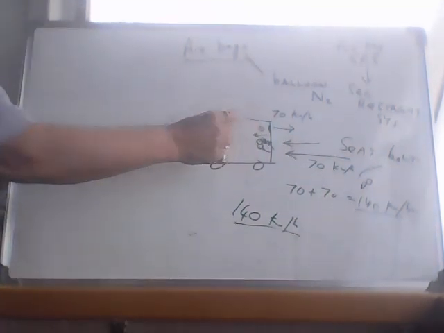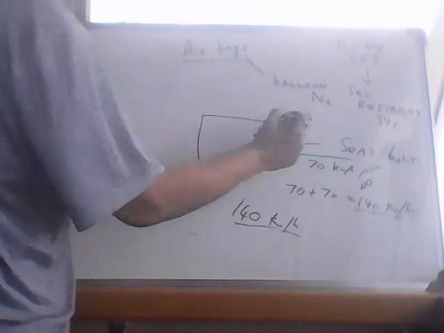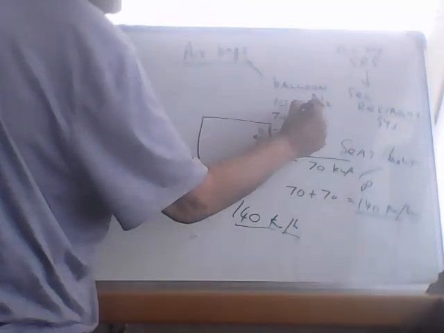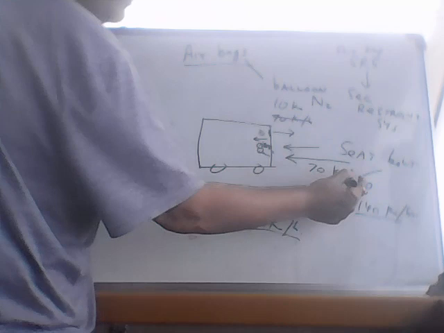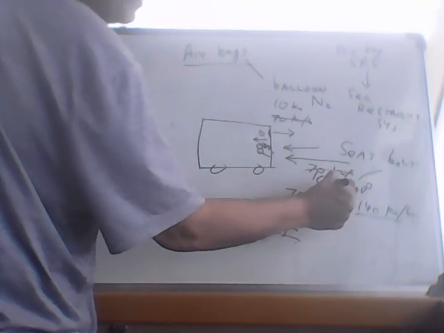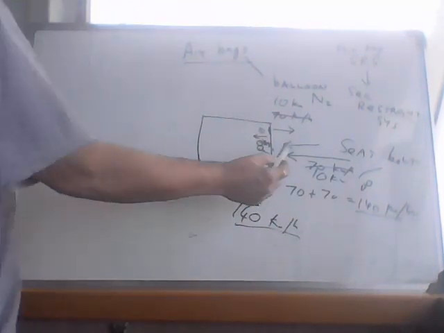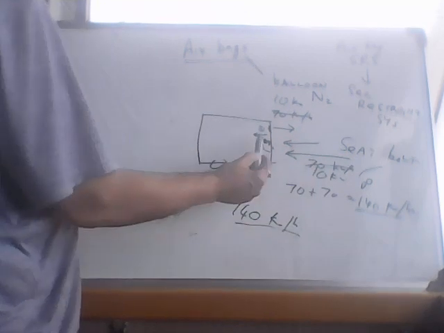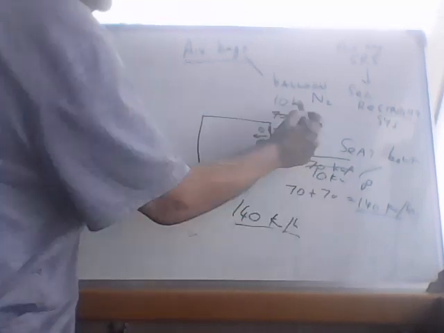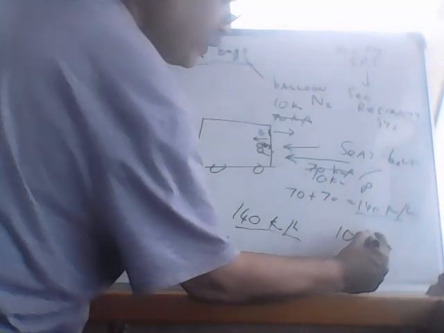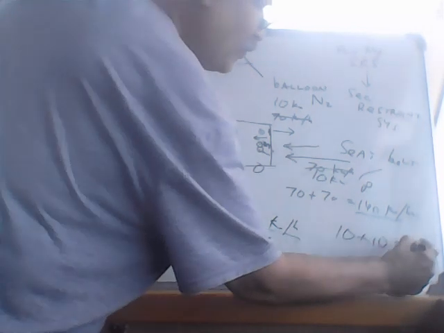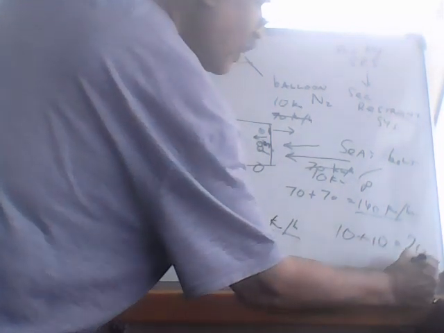The only problem is, suppose you are at low speed, let's say 10 kilometers per hour, and the other car is also at 10 kilometers per hour. So now if there is an accident, the speed at which your head goes forward will be 10 plus 10, which is about 20 kilometers per hour.